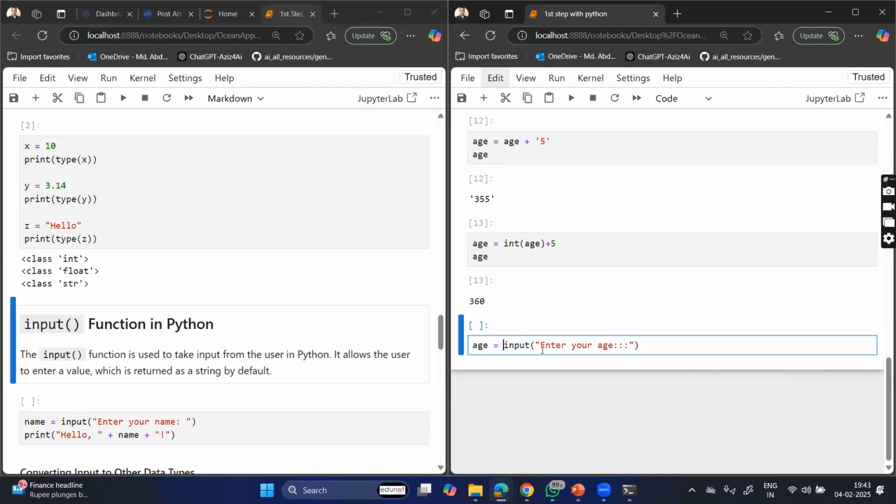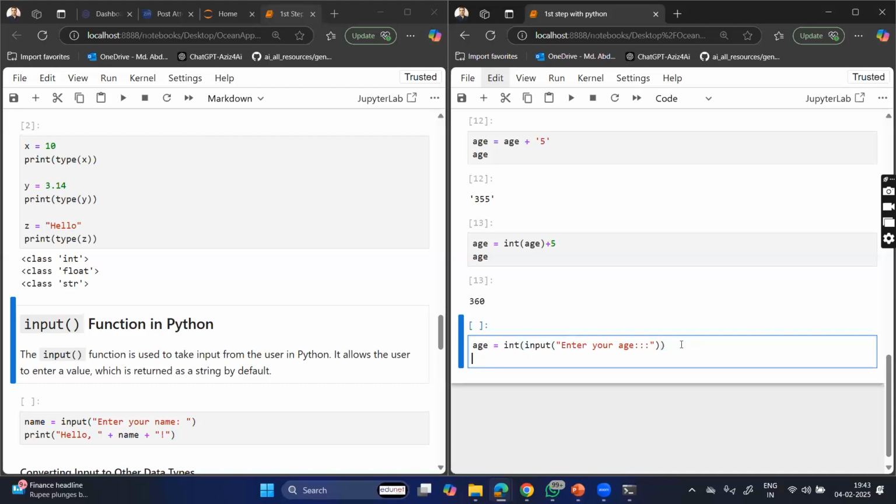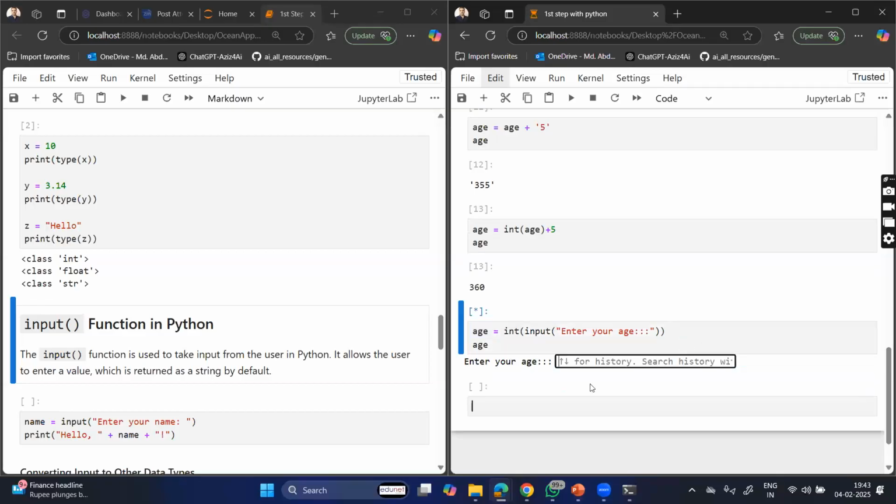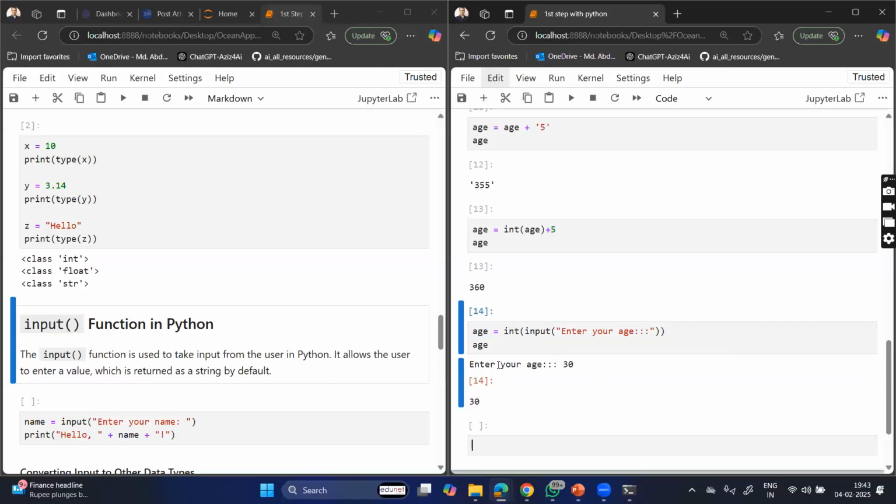If we are taking a numerical value, whatever it may be, this string value, I want to typecast to the integer, right? Int of, we can do it here itself, so that whatever value is assigned to the age, it will be an integer only, right? If I see the age now, it will be taking the value, let's say 30, then the output of age is 30.